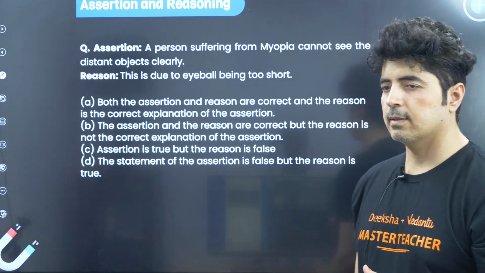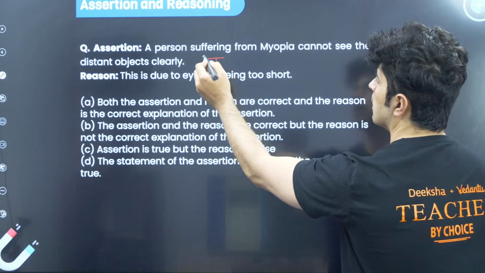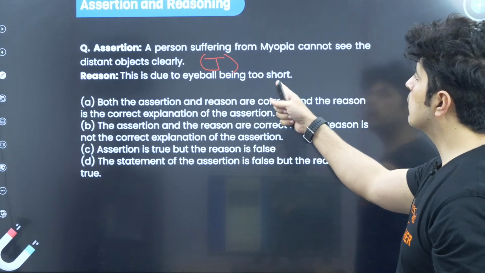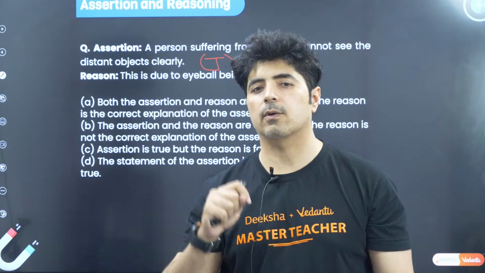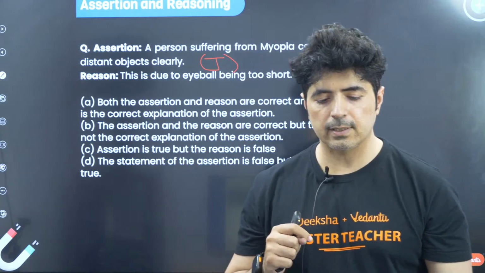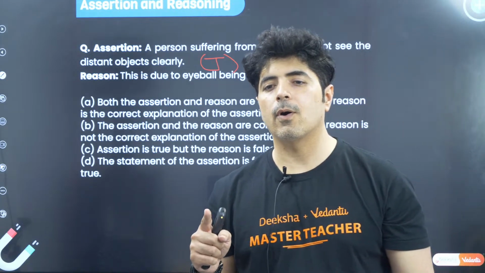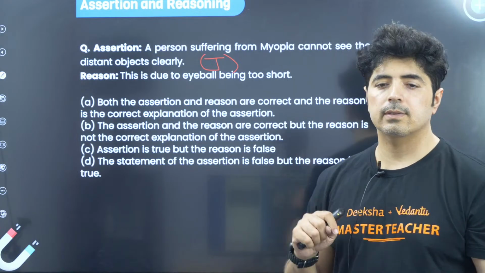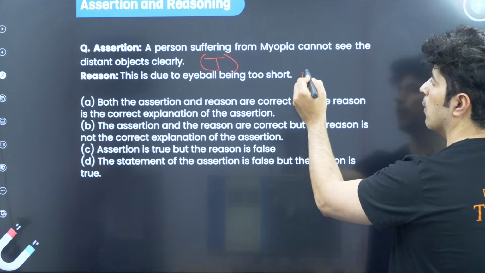Yes, this is true. And the reason says this is due to the eyeball being too short. What happens in case of myopia? In myopia, the eyeball is elongated. Here it says too short, so the reason is clearly false.